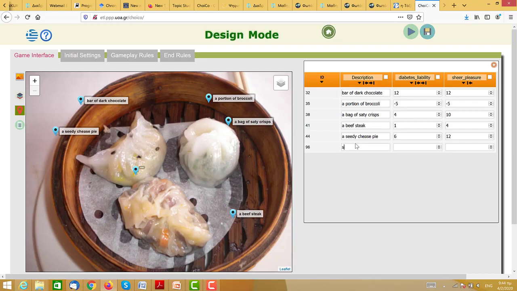Say we have what kind of food? Let's say spinach pie. Oops, got it wrong here. It doesn't matter because I can always edit anything. Spinach pie. And let's say that, okay, well, this is a positive for diabetes liability, which means minus 10, for instance. It's not terribly pleasurable, but not so unpleasurable as broccoli. So I could say minus 3 with respect to pleasure. So I've added another record.